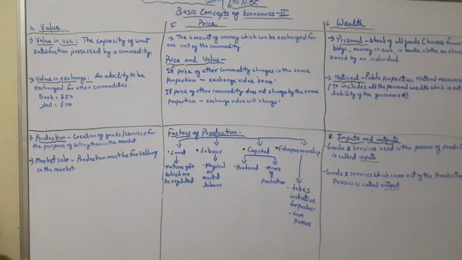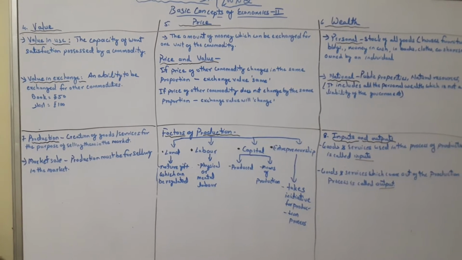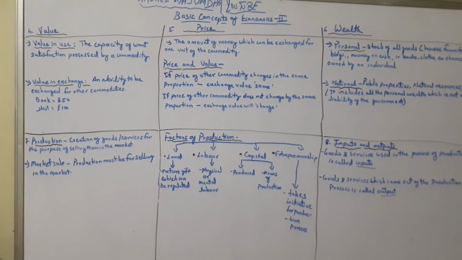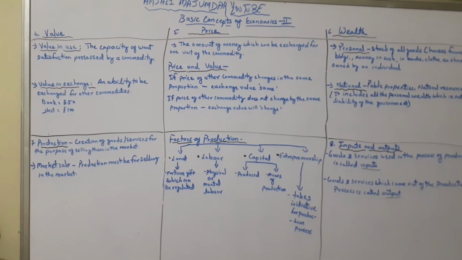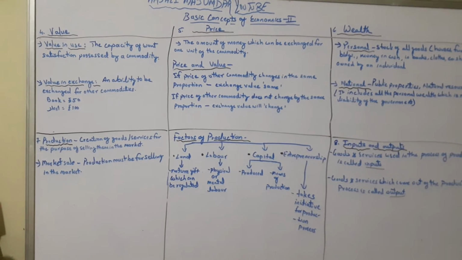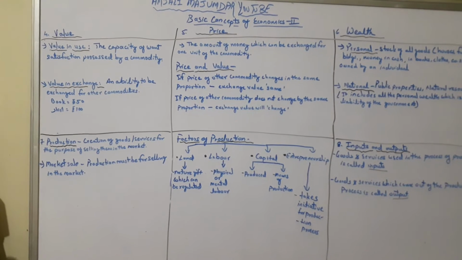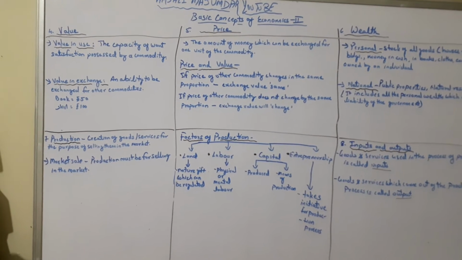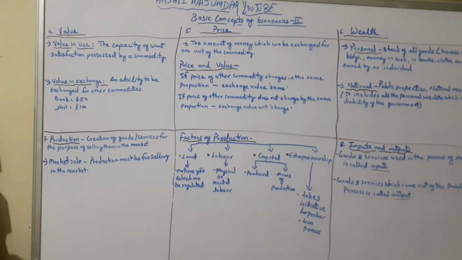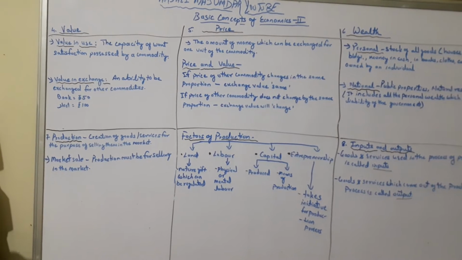Then the next one is production. Production is the creation of goods or services for the purpose of selling them in the market. Whatever goods or services are produced for the exclusive purpose of selling in the market is called production. For example, if a girl makes a doll out of clay for personal playing, that is not production. But if the same clay is used for forming dolls in large number for the purpose of selling in the market, then it is production.